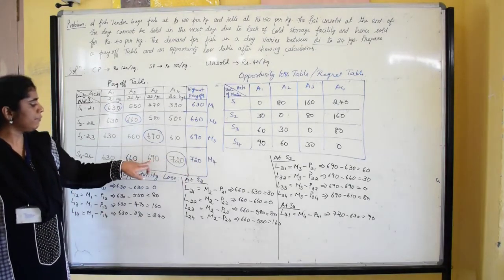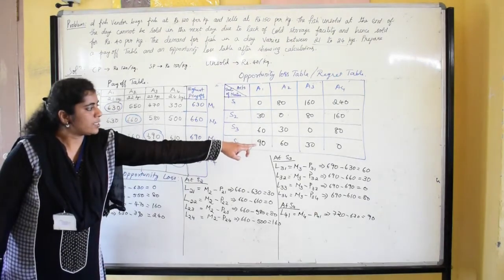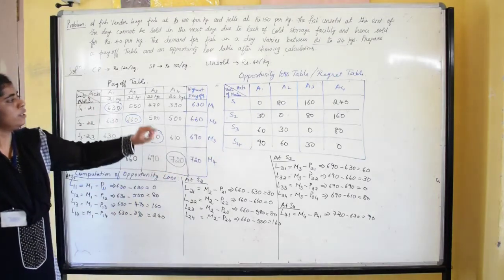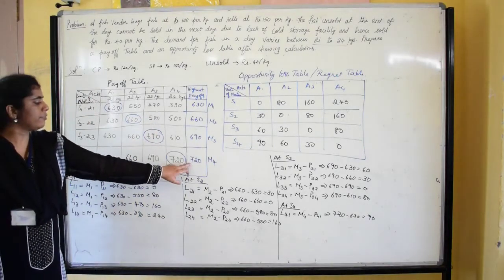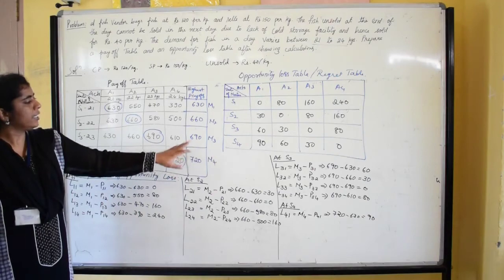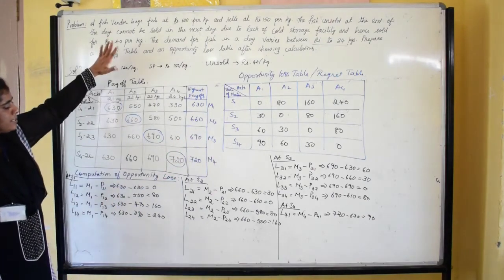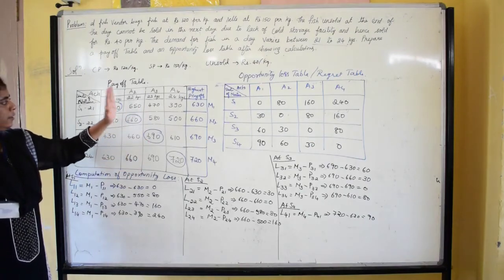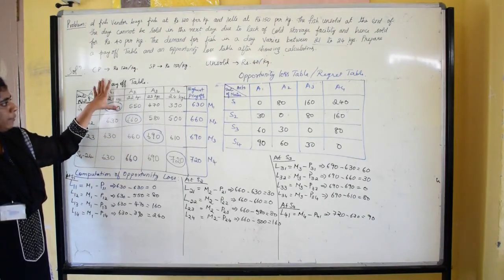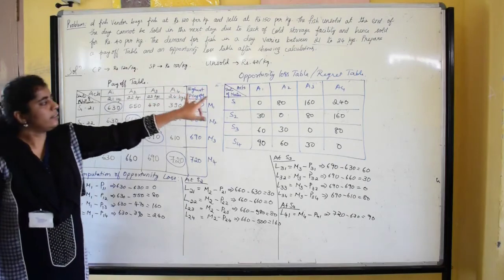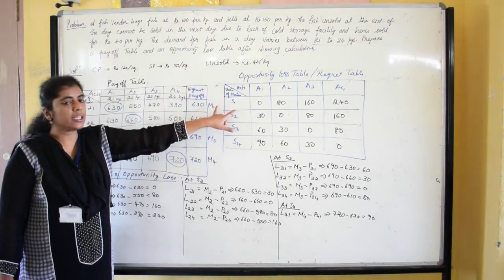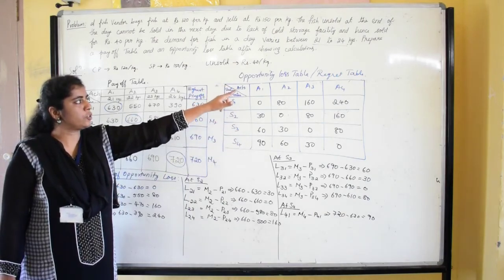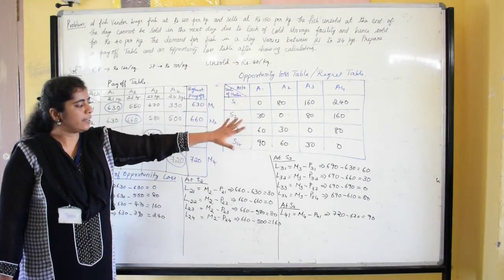Then 720 minus 690 gives the loss at fourth row third column, and for the last, fourth row fourth column, 720 minus 720 is 0. So these are the calculations for opportunity loss. This is the payoff table with the profit, and here the minimum loss that can be incurred by the vendor we are going to prepare and show under the opportunity loss table and regret table.